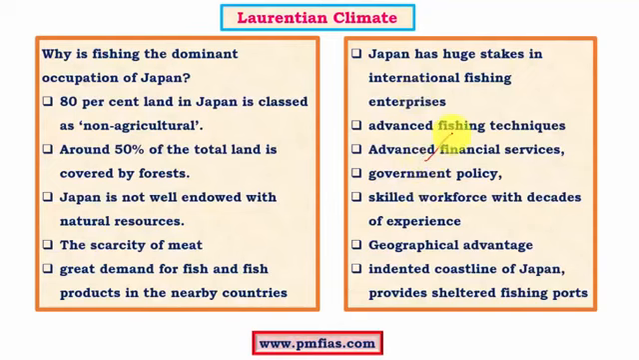Advanced financial services and encouraging government policy, along with that a skilled workforce, where the workforce has experience since decades. So all these factors, along with the geographical advantage in the form of indented coastline, which provides for good fishing ports. Along with that, we have mixing of cold and warm currents. So all these factors aid the fishing industry of Japan.